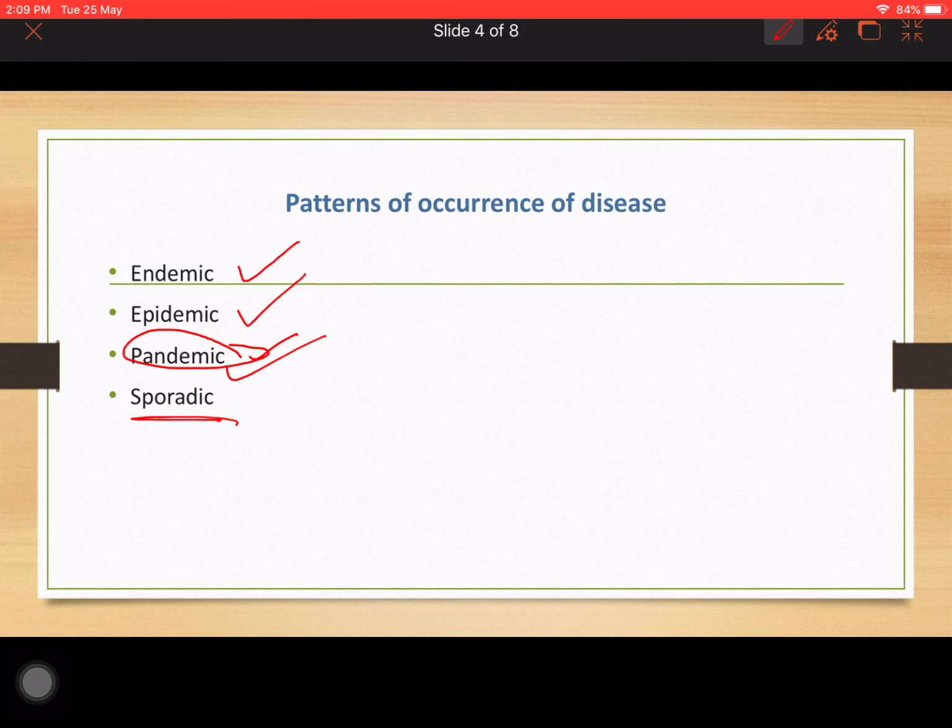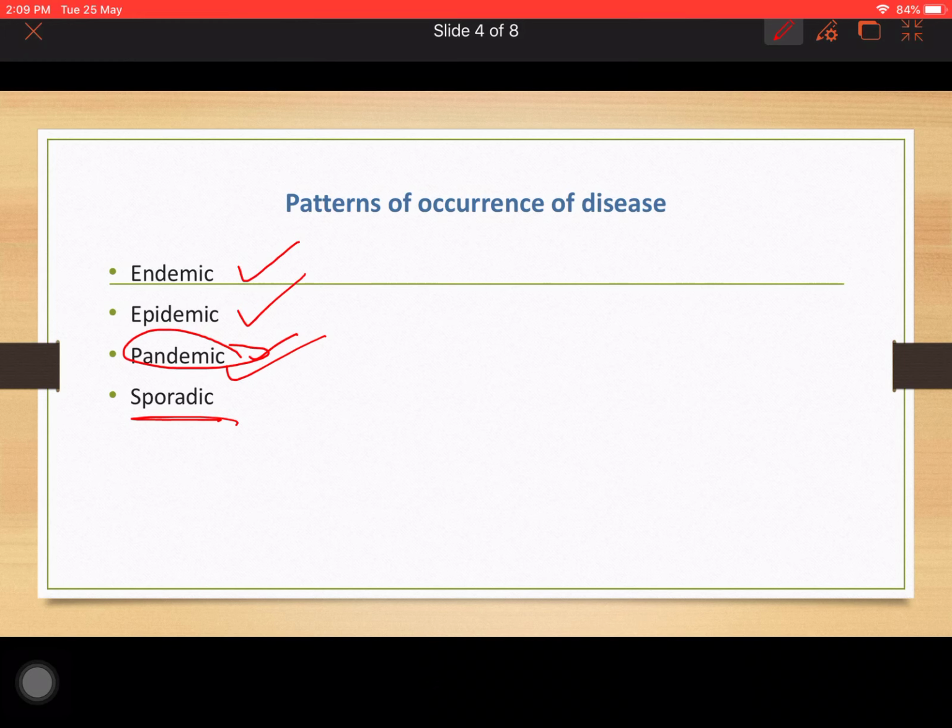So, what is it? It is when there are scattered individual cases of a disease. We can say that a few people are affected by malaria in one part of Bihar. Then after a few weeks, we see that malaria is being transferred to Orissa. Like that, in some parts of Karnataka, if we see cholera, then after a few weeks, we see that in Tamil Nadu, Kerala, and all, there are cholera cases. So, this is called sporadic spread of diseases.